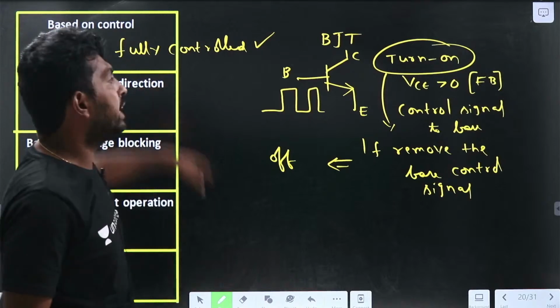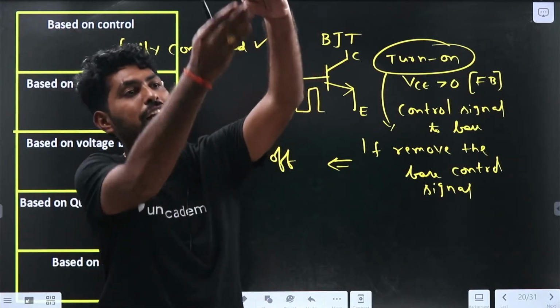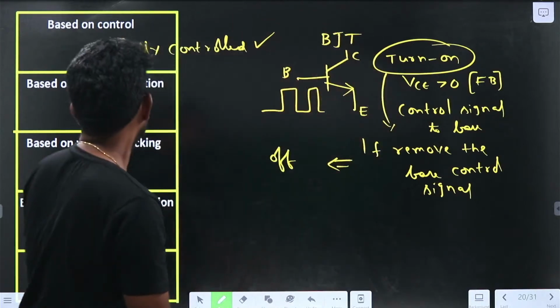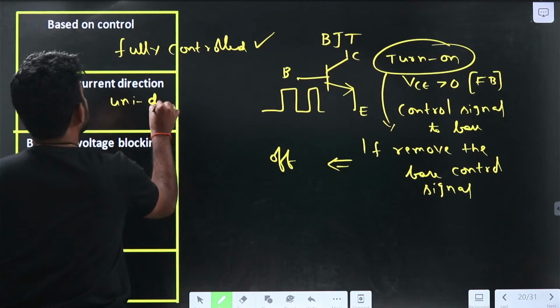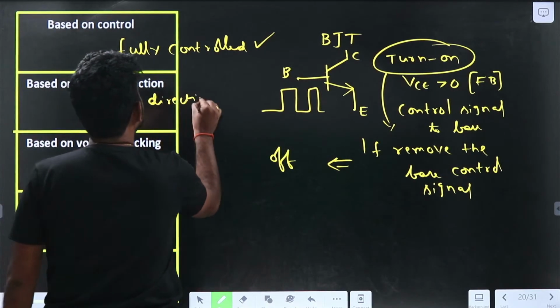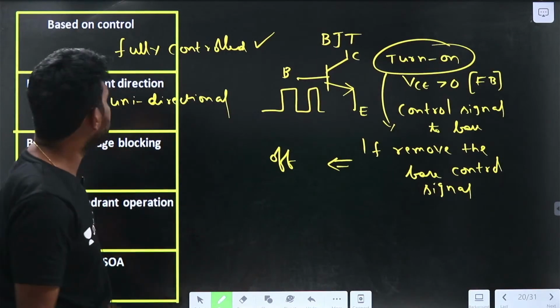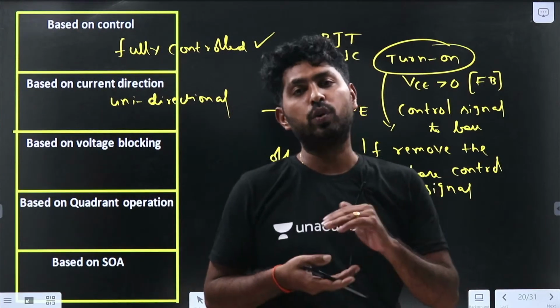Based on current direction in a BJT, the current always flows from the collector to emitter. So it is a unidirectional switch. The BJT can also be called a unidirectional fully controlled switch. Based on voltage blocking, it can block the positive voltage. How am I saying that?